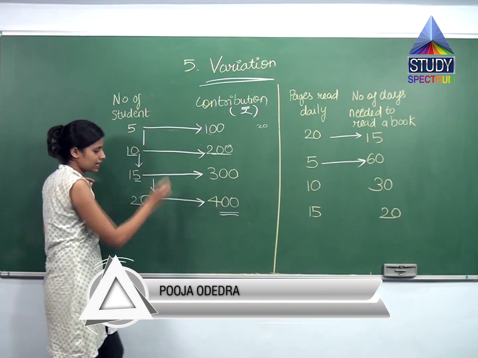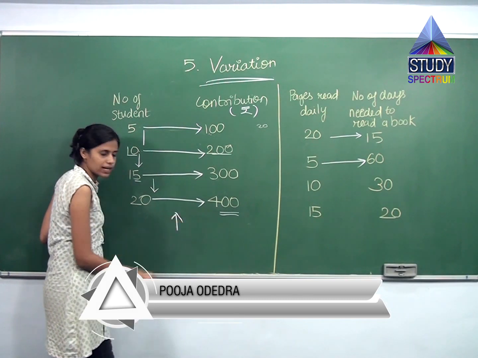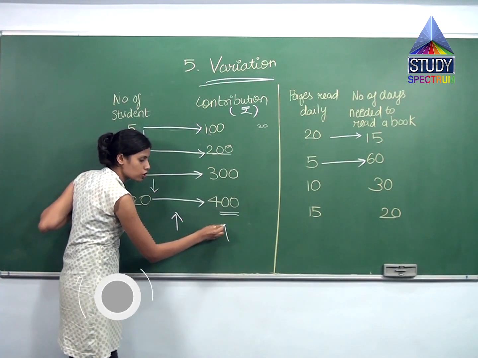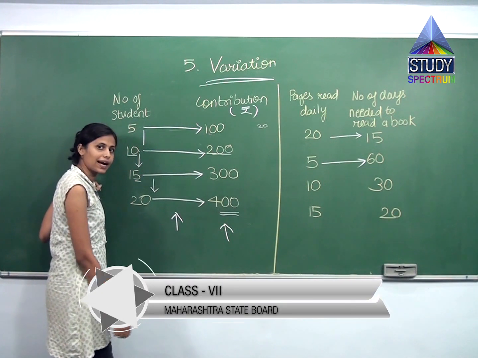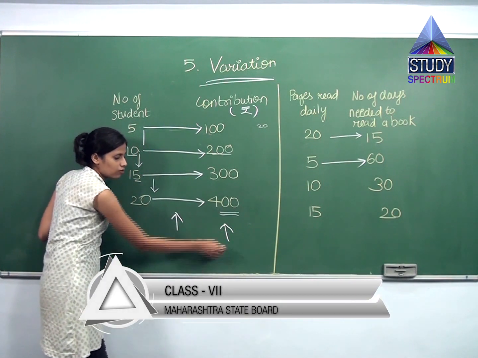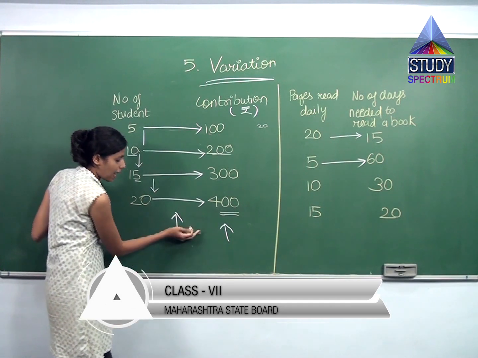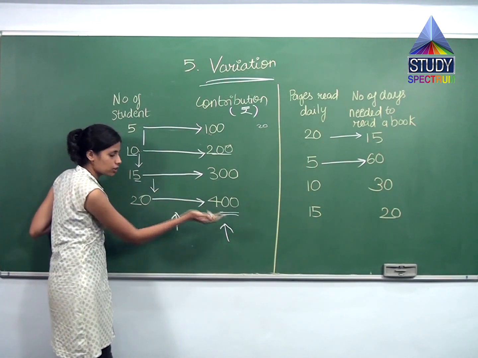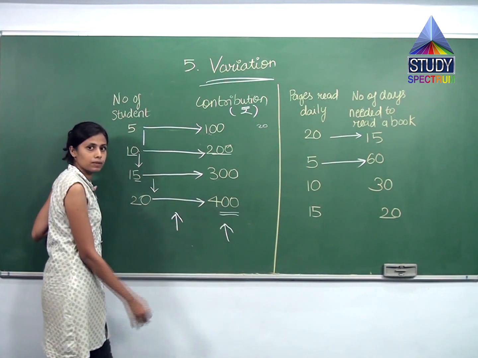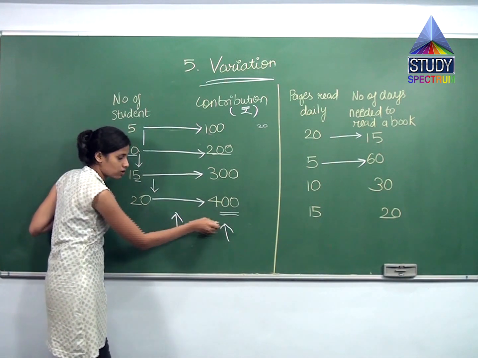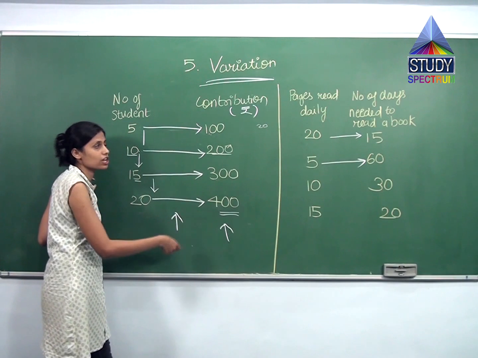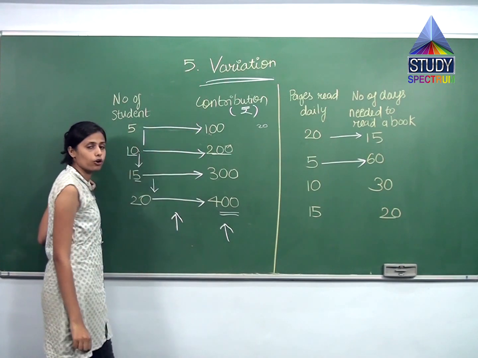As and when this was increasing, the number of students was increasing, and the contribution was also increasing, right? So this was a variation, a direct variation. It means as the students were increasing, the contribution was also increasing directly. So there was a direct relation, a direct variation between students and contribution.